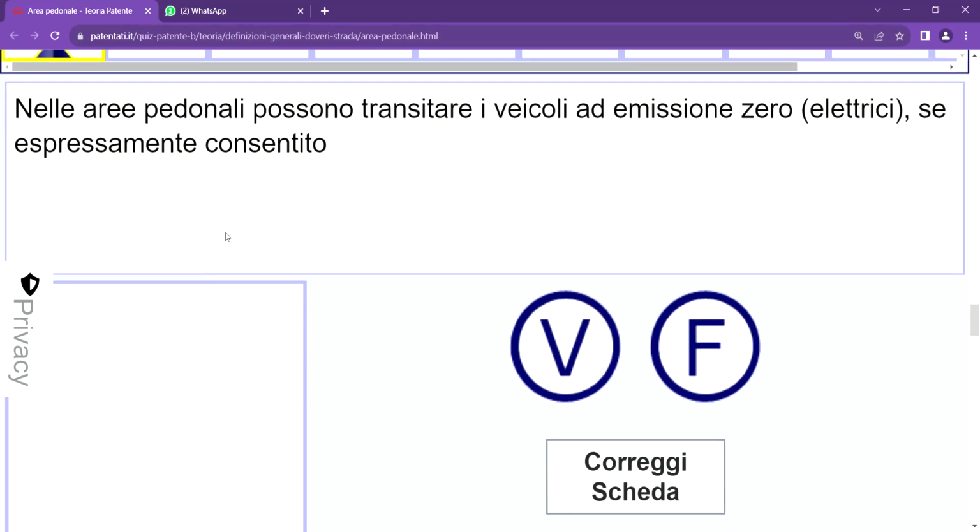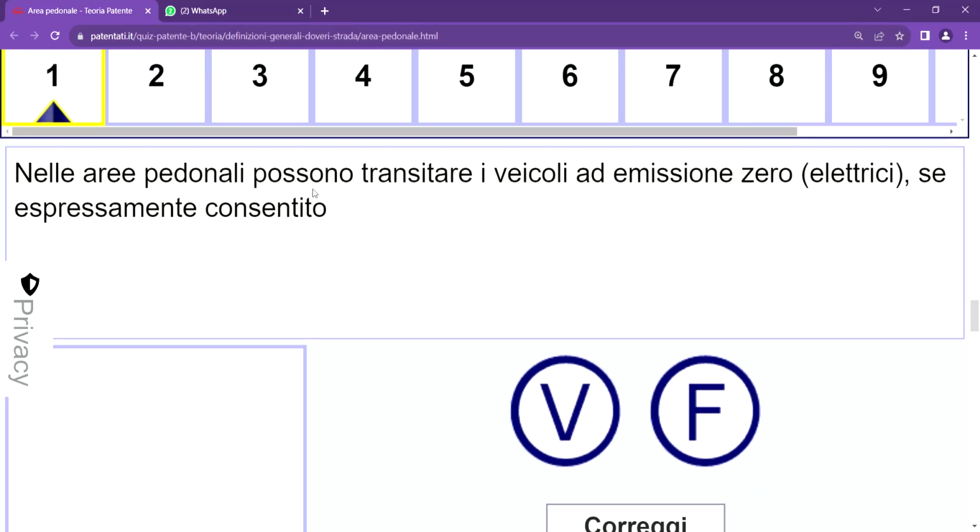Now, number one question says: nella area pedonale possono transitare i veicoli a emissione zero elettrici se espressamente consentito. It says vehicles with zero emission, electric, can access this zone, but only if they are permitted, and it's vero.